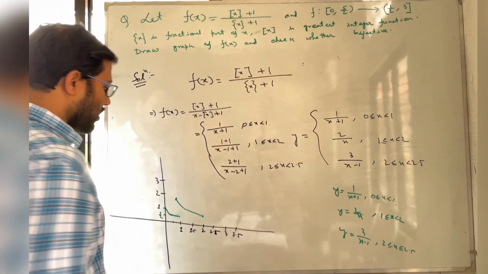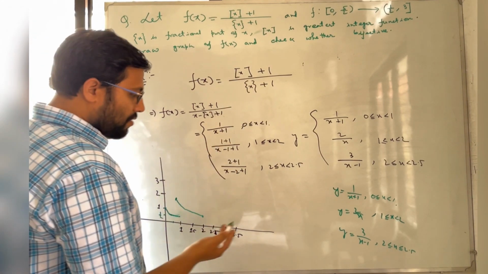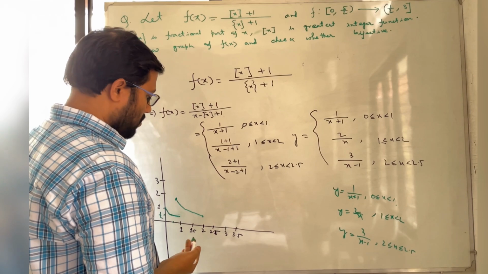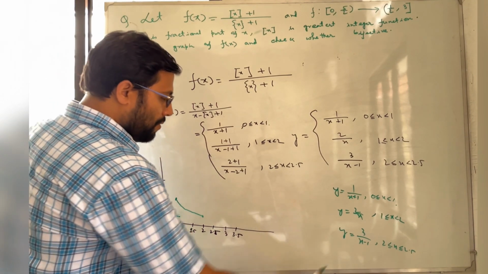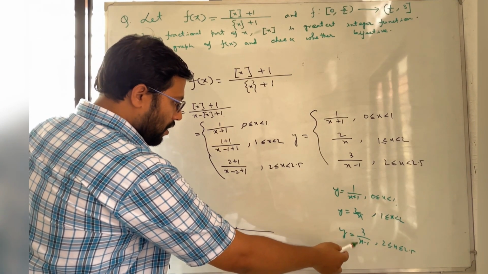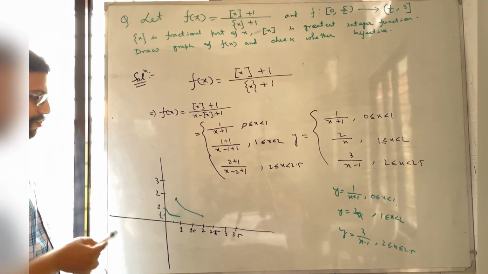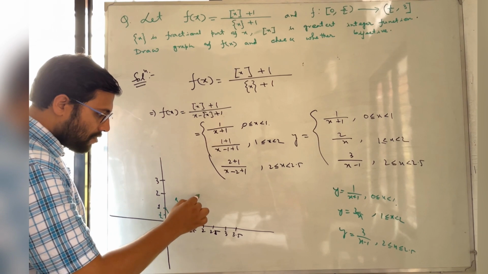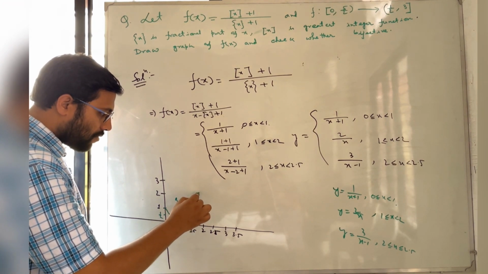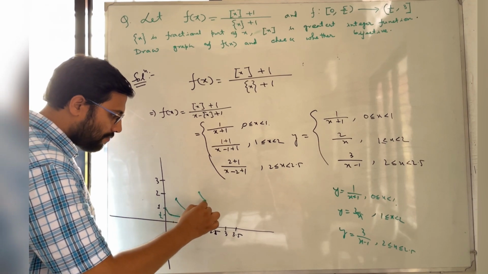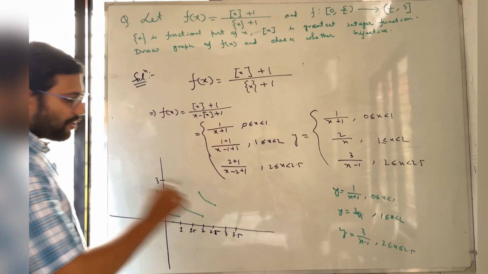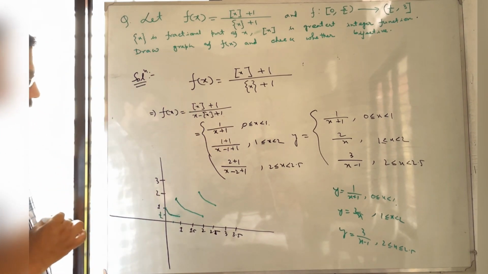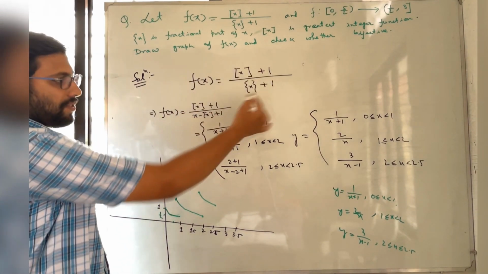And as x tends to 2.5, that is 5 by 2, it will change to 2. So the graph will look like this. It starts from this point 3, and as x tends to 2.5, it goes to the point 2. So this is the graph of this f(x).